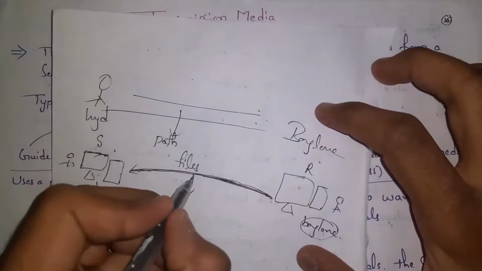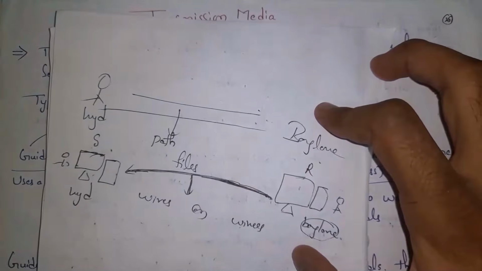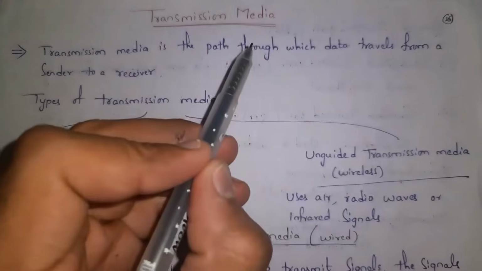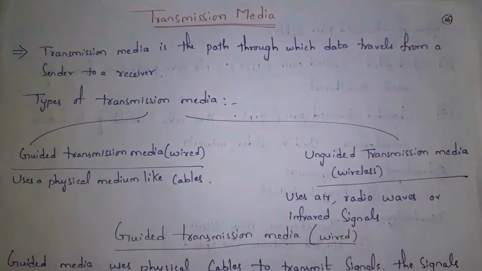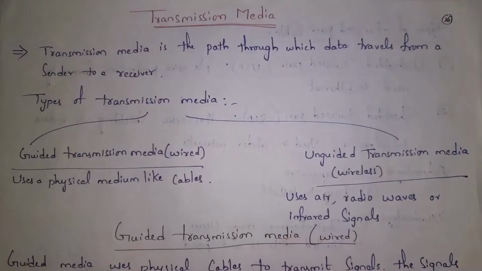And we can connect the devices by using wires or wireless. If we connect devices using wires, we call it guided transmission media. And if we connect devices using wireless, we call it unguided transmission media. So transmission media is the path through which data travels from a sender to a receiver. There are two types of transmission media. One is guided transmission media and the second one is unguided transmission media.